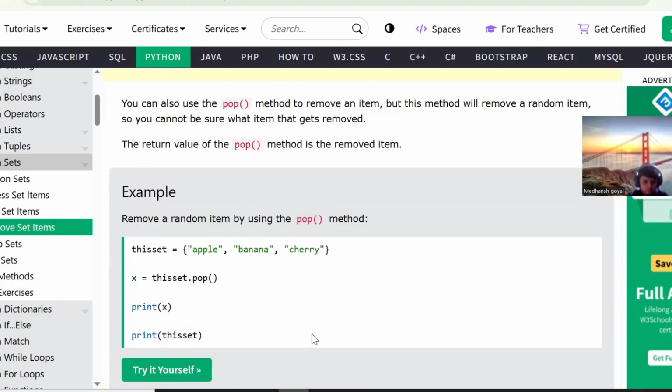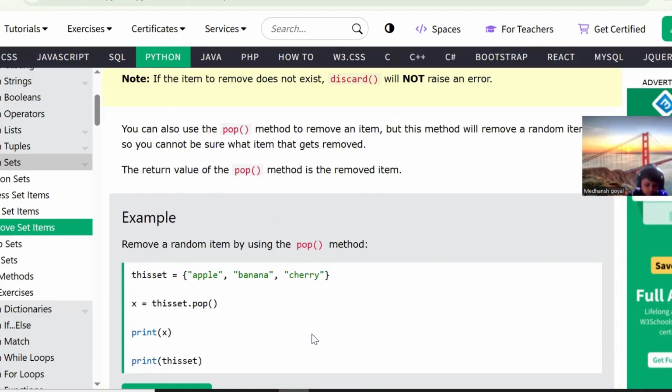You can also use pop method, but pop method is used to remove any random item when you are not sure what item you want to remove. Then you can just say pop. It will pop any item. Any random item is removed by pop.